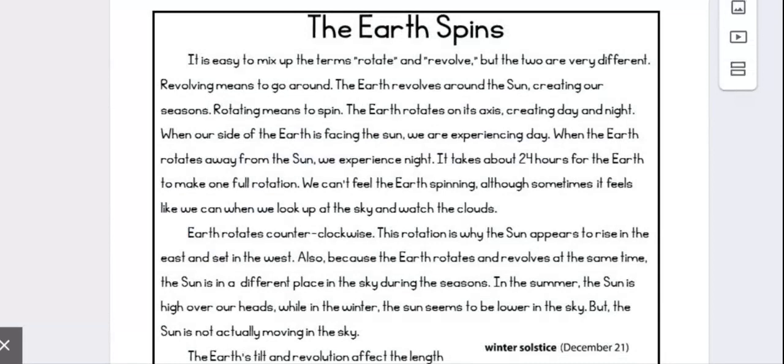The Earth spins. It's easy to mix up the terms rotate and revolve, but the two are very different. Revolving means to go around. The Earth revolves around the sun, creating our seasons. Rotating means to spin. The Earth rotates on its axis, creating day and night. When our side of the Earth is facing the sun, we are experiencing day. When the Earth rotates away from the sun, we are experiencing night.